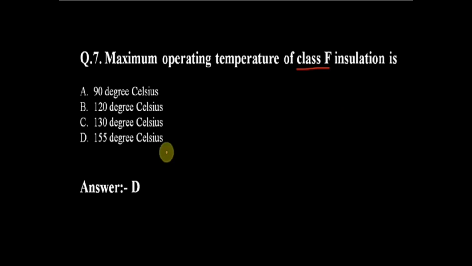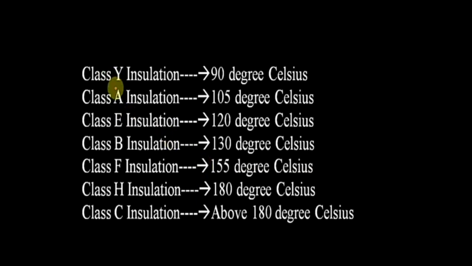Seventh question is: maximum operating temperature of class F insulation is? Options are 90 degrees Celsius, 120 degrees Celsius, 130 degrees Celsius or 155 degrees Celsius. Our answer is option D, 155 degrees Celsius is the maximum operating temperature of class F insulation. These are the classes of insulation and their temperatures.